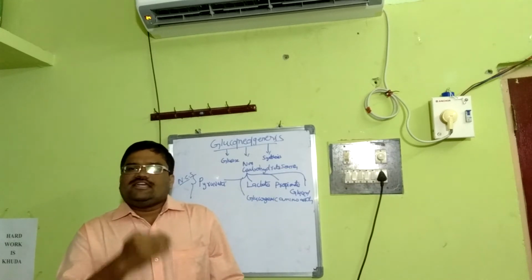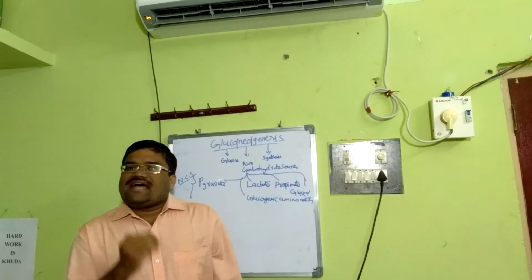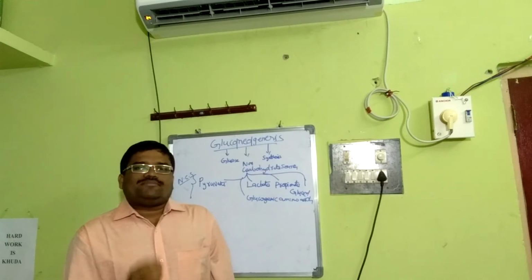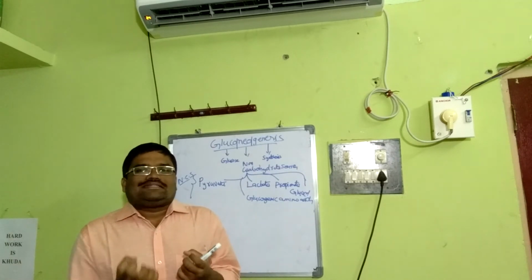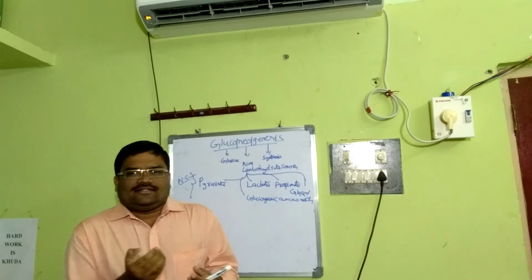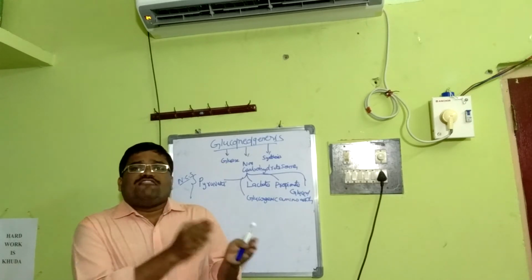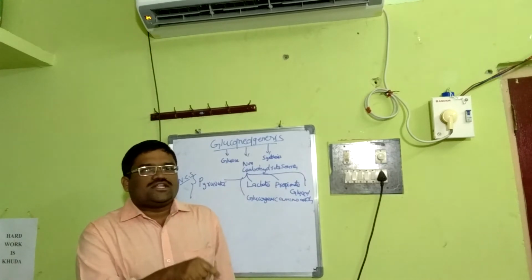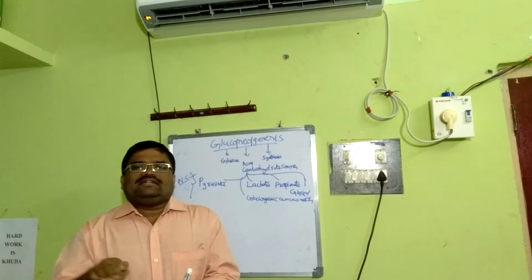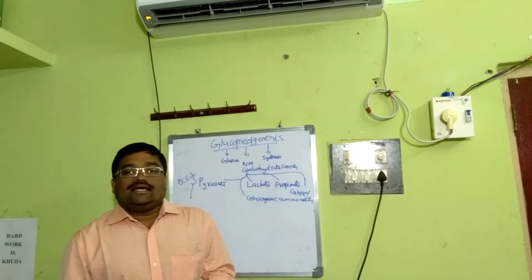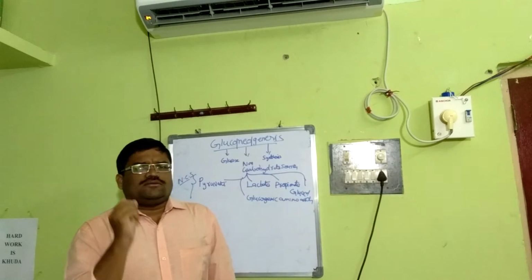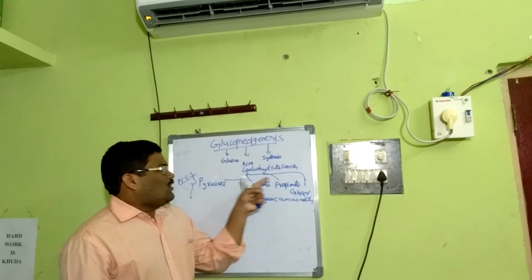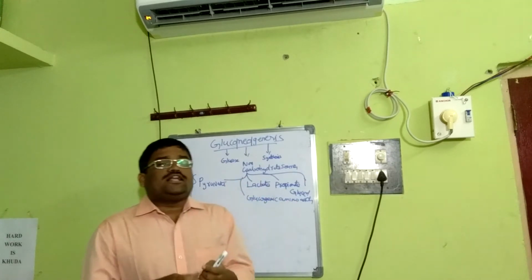And gluconeogenesis is the most important metabolic pathway here. If a person is fasting for more than a day, the basal requirement for glucose comes from gluconeogenesis only. At the same time, some tissues produce metabolites like lactate, propionate and glycerol, which go to the blood and have to be filtered out. Gluconeogenesis filters the blood with respect to these metabolites. On the whole, gluconeogenesis is an important source of glucose for day-to-day life activities. These are the important non-carbohydrate sources. Okay, that is with regard to the basics.